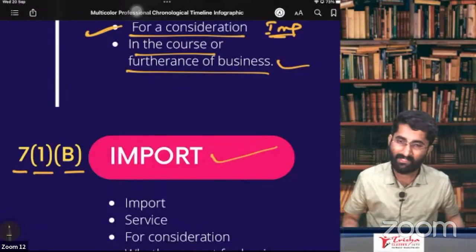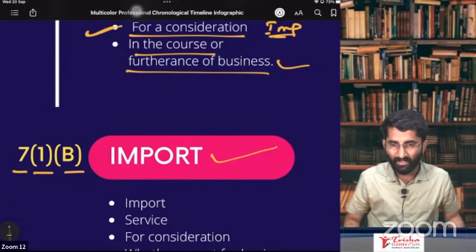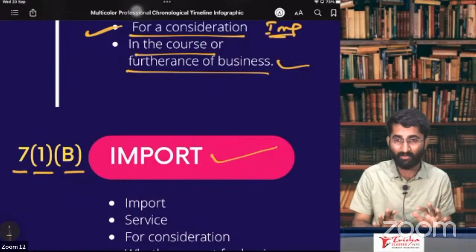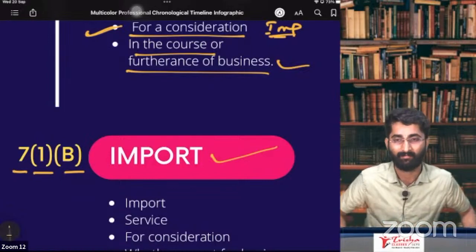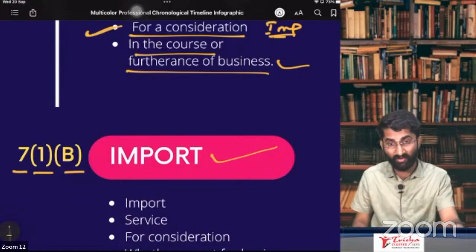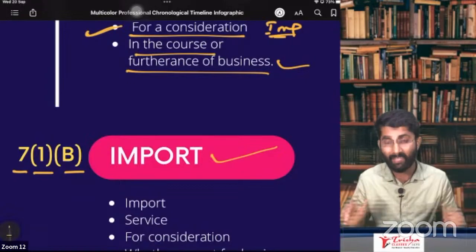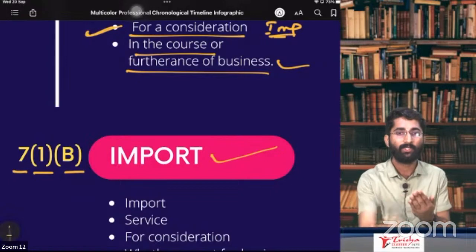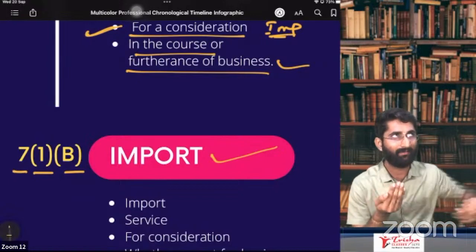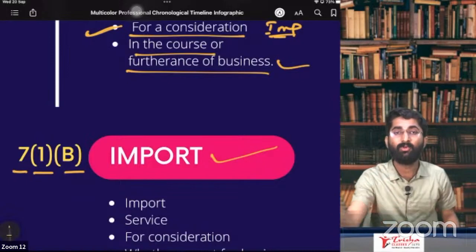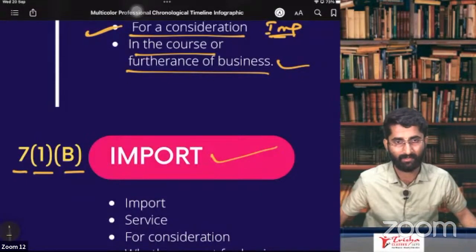So now, what is reverse charge mechanism? You have to pay me 200 rupees plus 20 rupees GST, but you are not giving me the 20 rupees GST. That 20 rupees GST that you are not paying me, you are paying on your behalf to the government. I am not paying, but you are paying to the government. This will be considered as reverse charge mechanism. What is forward charge? You pay me the GST. On your behalf, I'll pay to the government. That is forward charge. In reverse charge, you don't pay me the GST. You only pay to the government. This is reverse charge mechanism.